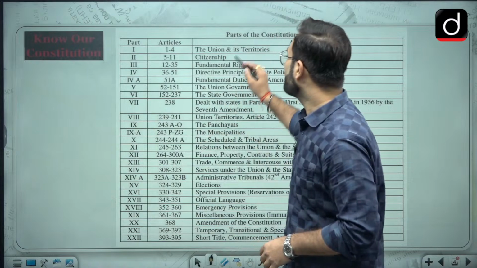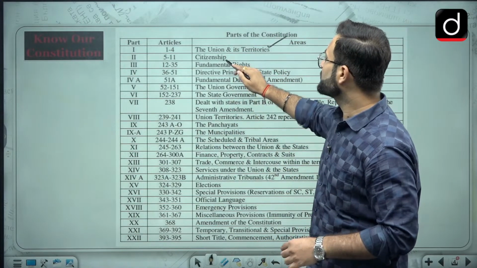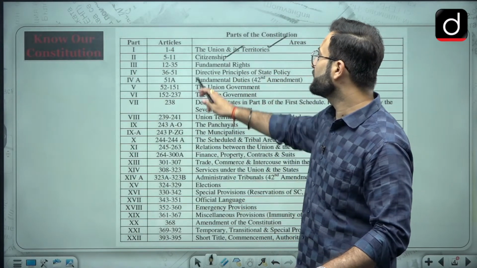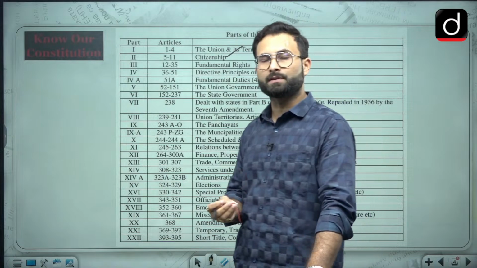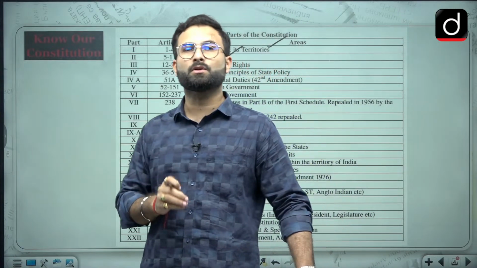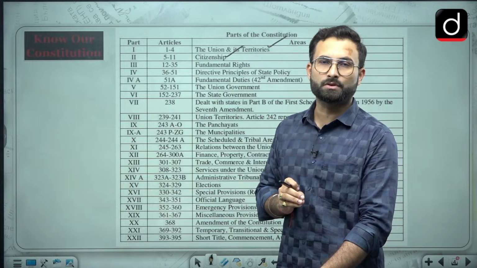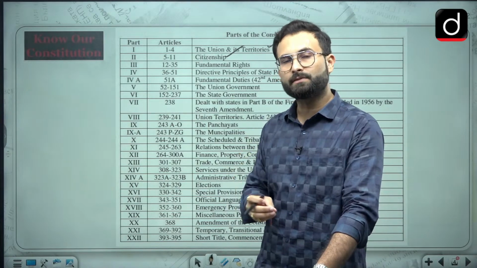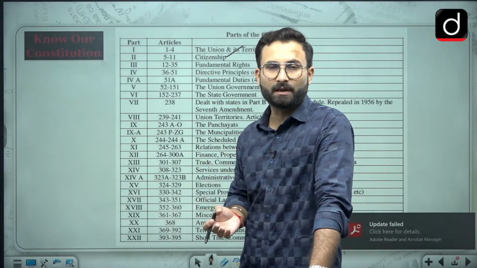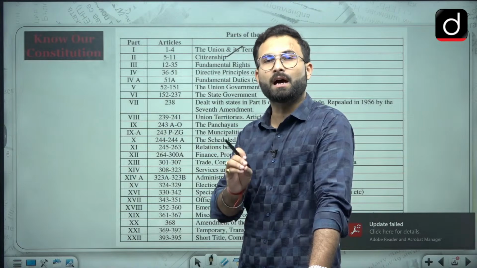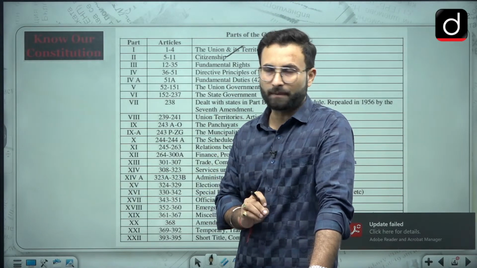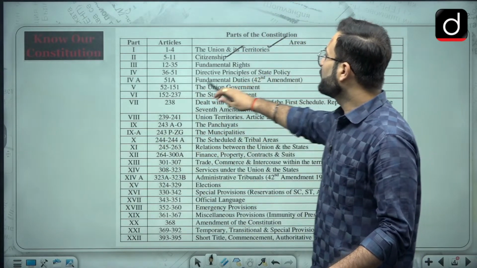Now moving further to the first new section, that is Know Our Constitution. We have discussed Part 1, that is Union and its Territories. We have discussed Part 2, that is Citizenship, and today we will be discussing the benefits attached to being a citizen of India. There are certain fundamental rights guaranteed by the constitution to the citizens. Certain rights are available to aliens as well, but there are certain rights which are exclusively for citizens. So let's start with Part 3 of the constitution.